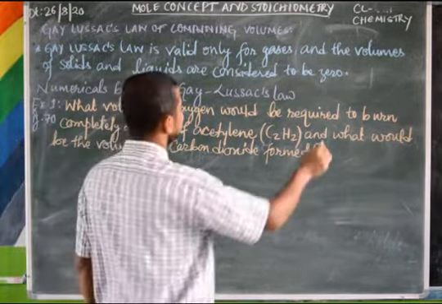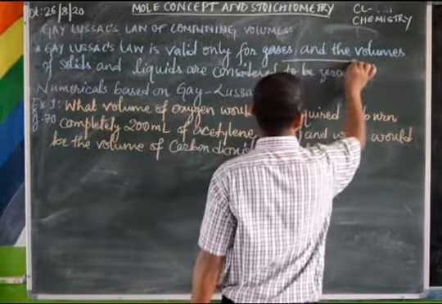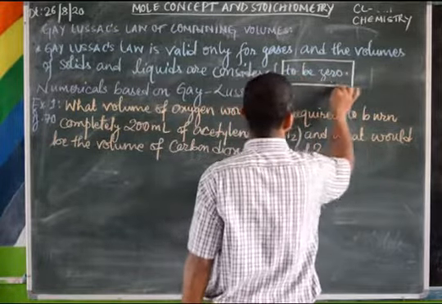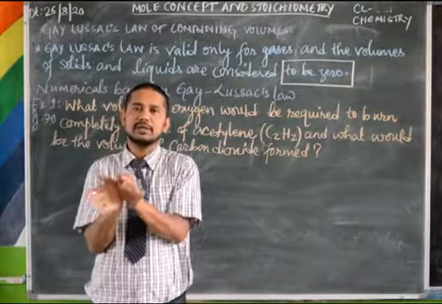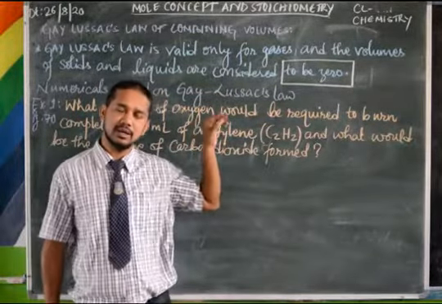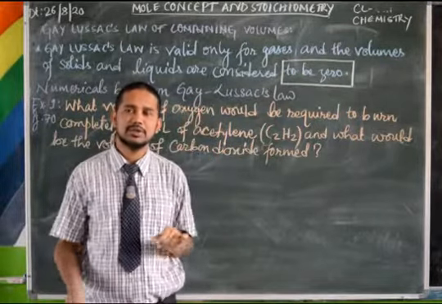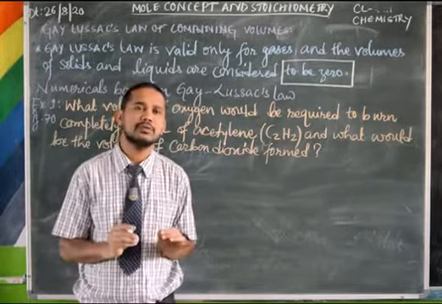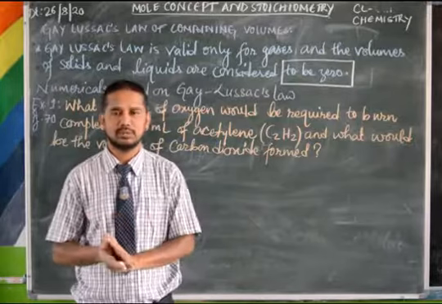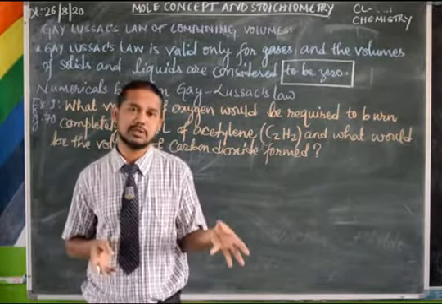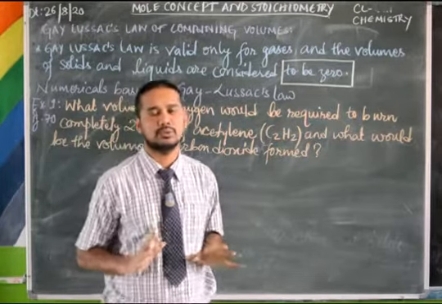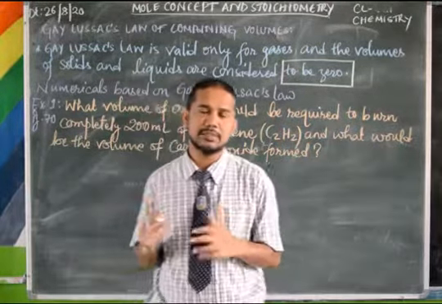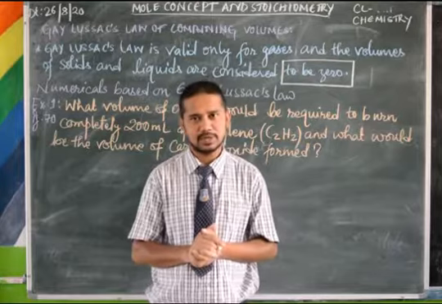So whenever you are doing numericals related to Gay-Lussac's law, what you have to consider? You have to consider that the volume of solid and liquid, whether it is a reactant or product, is considered to be zero. That means this is applicable to the gases only.